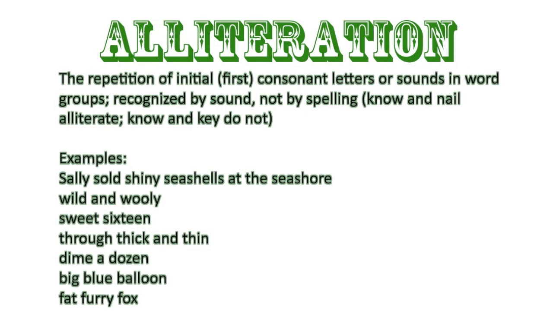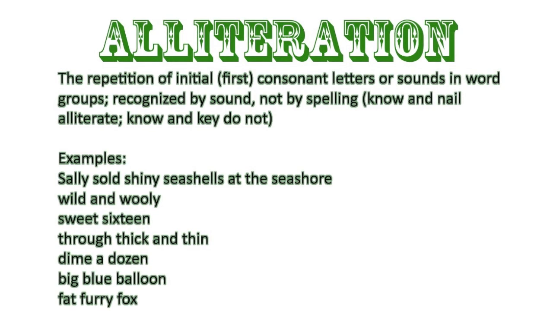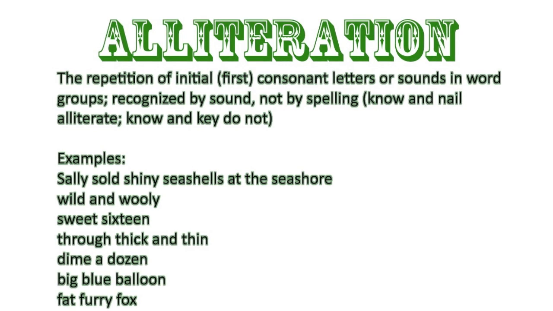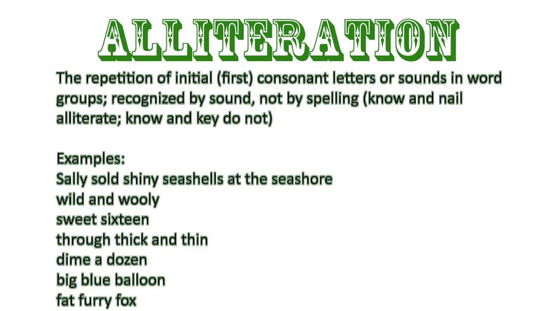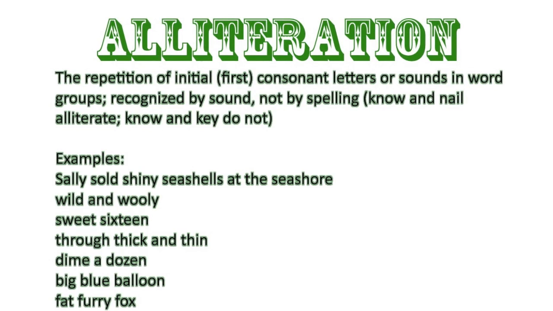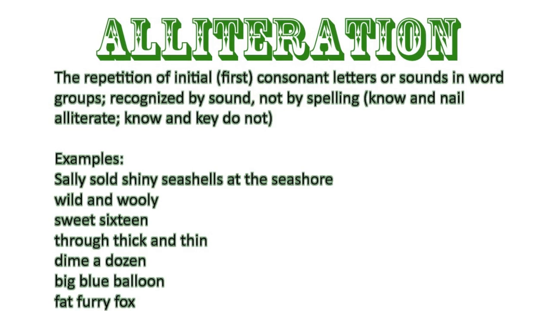For example, Sally sold shiny seashells at the seashore. Notice the repeating S's at the beginning of each word. This creates an S sound throughout those word groups. However, the word shiny is not included in the S word group since the sound is sh at the beginning, not S like the others.